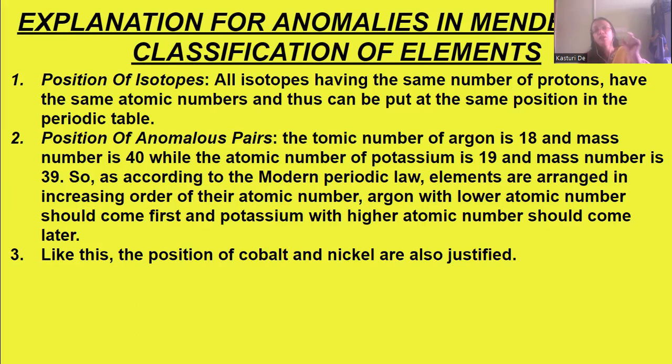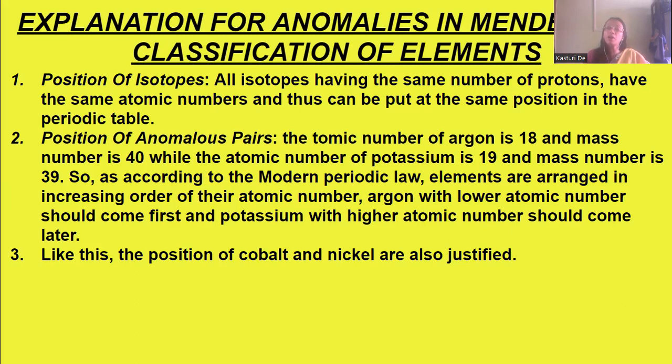Now, the position of the anomalous pairs. The atomic number of argon is 18 and its mass number is 40, and the atomic number of potassium is 19 and its mass number is 39. According to modern periodic law, elements are arranged in increasing order of their atomic numbers.